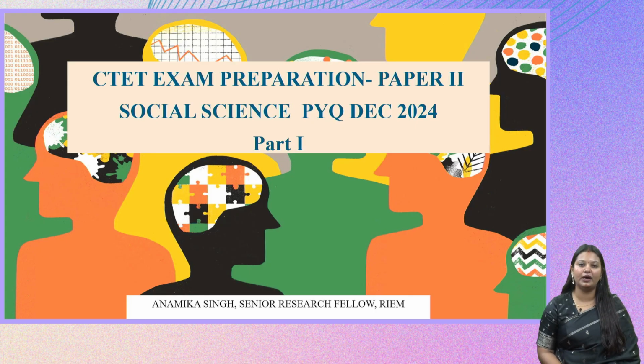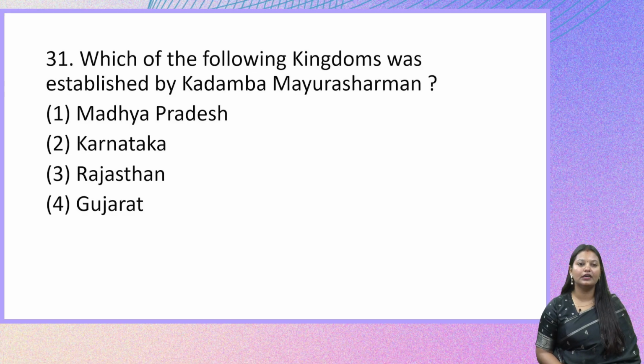In the first part, the first question in front of us is this. Which of the following kingdoms was established by Kadamba Mayurashtraman? Let us look at the options: Madhya Pradesh, Karnataka, Rajasthan and Gujarat. This particular kingdom was established in that period of time and it was called Banasvi. In today's time it is referred to as Karnataka. Moving on to the next question.